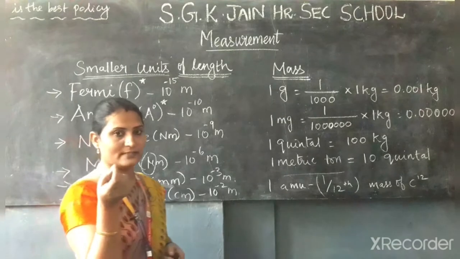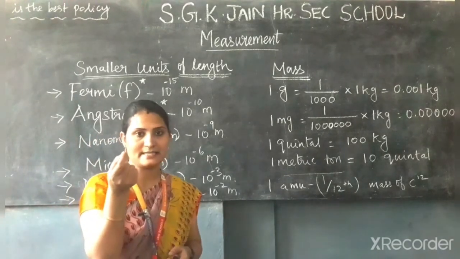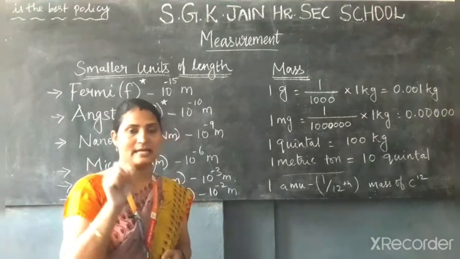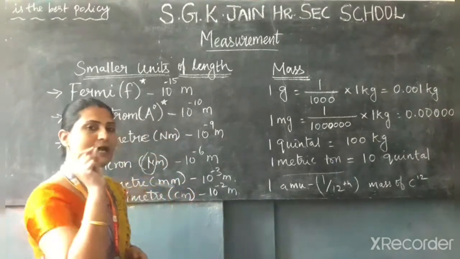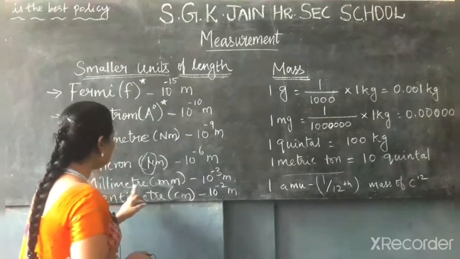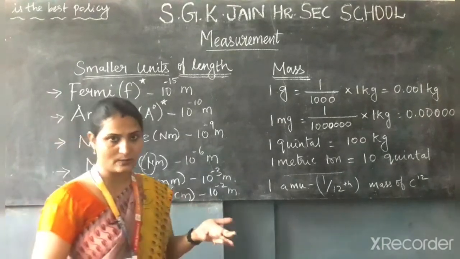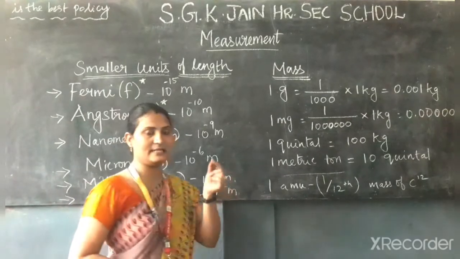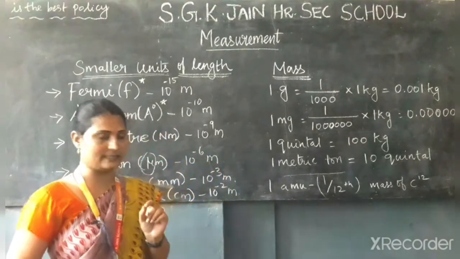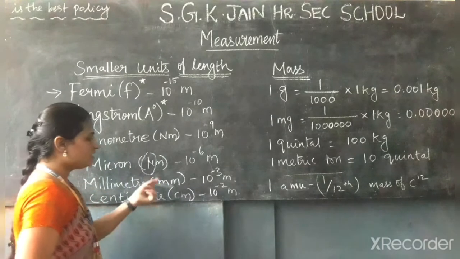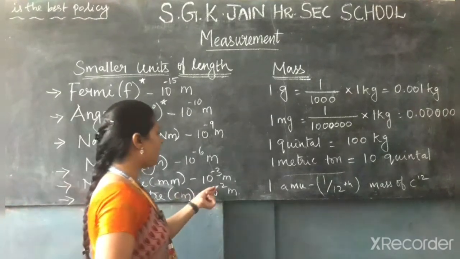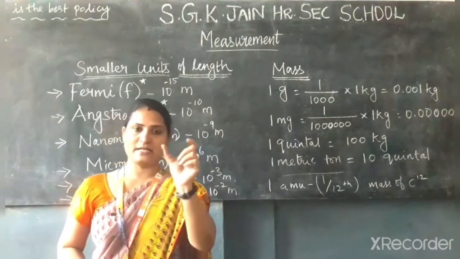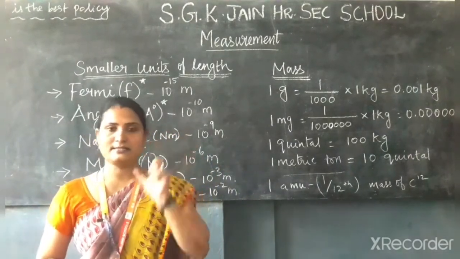So the microbes, the microorganisms, exist at this level only. 10 to the power of minus 6 meter can be called a micrometer. Then millimeter, which is very familiar to us. Millimeter means 10 to the power of minus 3 meter, which is there on our ruler itself. Then centimeter. Centimeter means 10 to the power of minus 2 meter.